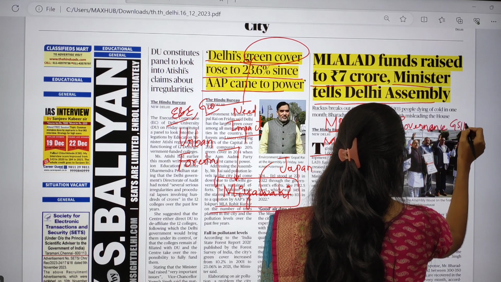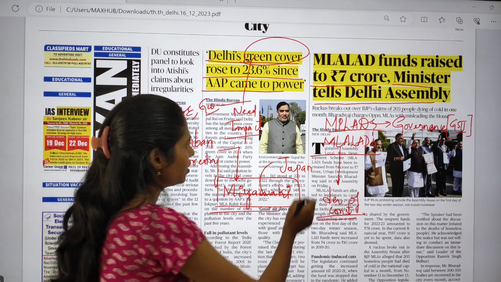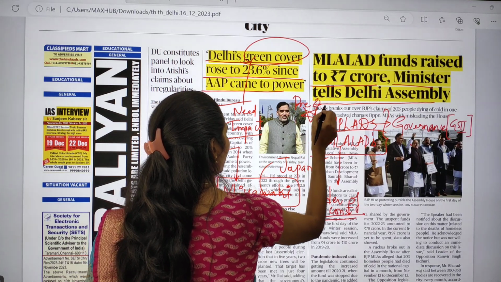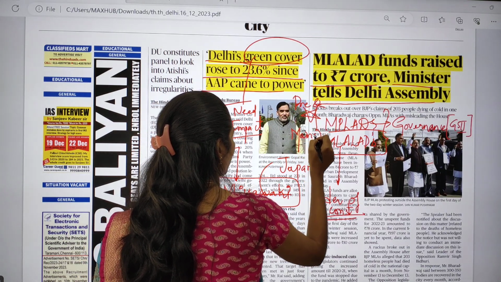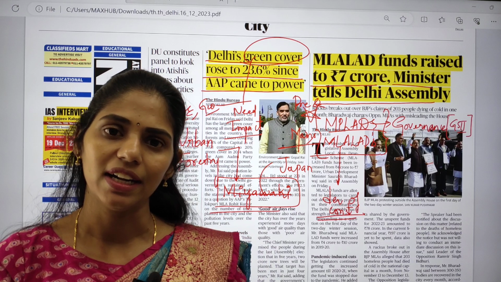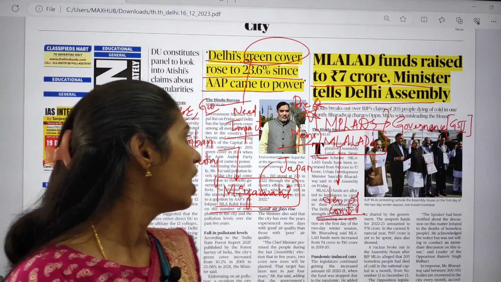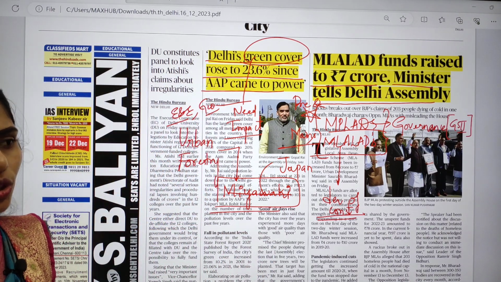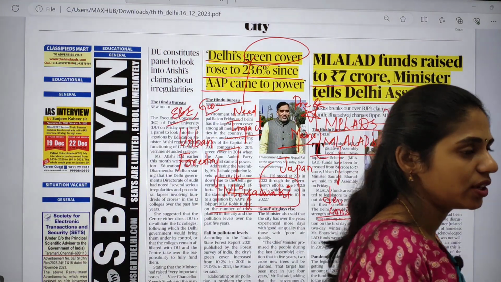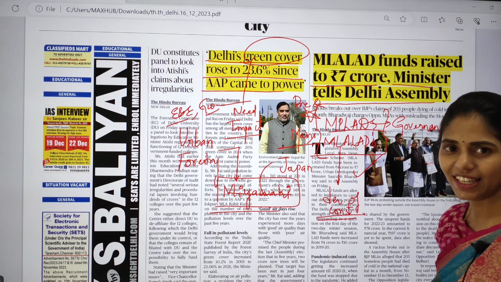This scheme is very important, and governance comes in the GS paper too. Whenever you see any scheme in the news, there is a chance of getting a question in your prelims as well as in your mains. In mains you can get analysis-based questions like what the scheme is, what the outcomes are, what the significance is, what the advantages, disadvantages and challenges are. But from prelims you have to know what the scheme is, which ministry is implementing it, and whether the funds, if not used, will lapse or carry on to the next year. All these things you have to remember from these schemes.